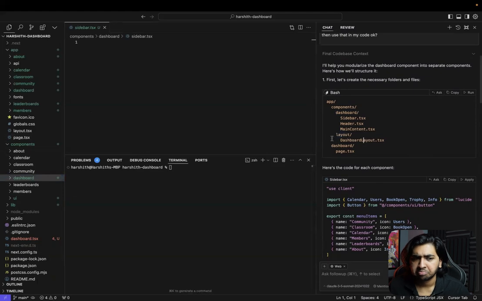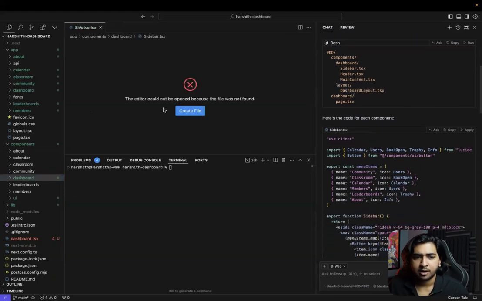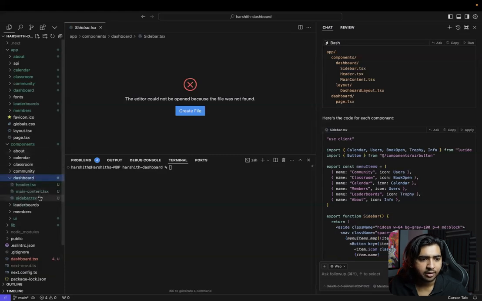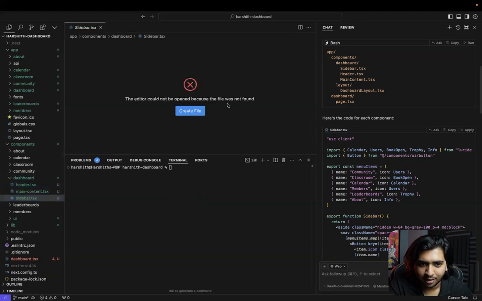Okay. Sidebar. But it already has a sidebar, right? I see what the issue is. Basically, we already have a sidebar, but you see there's a capital letter.